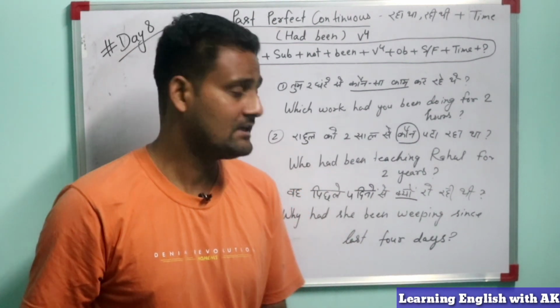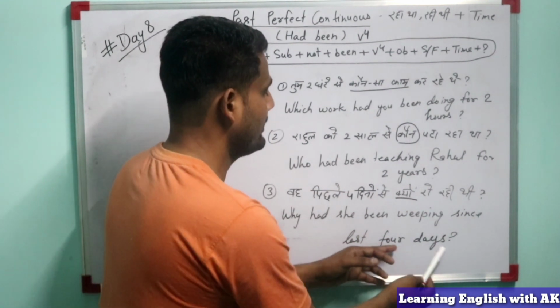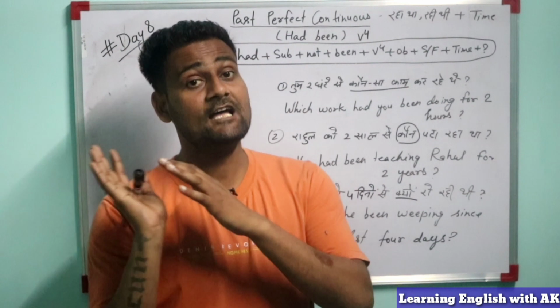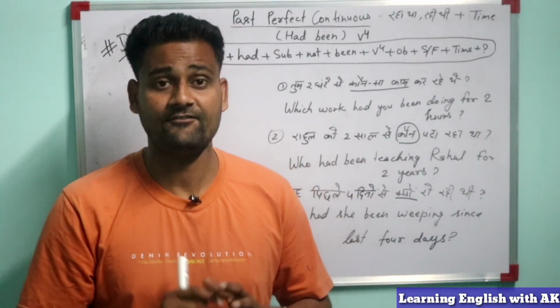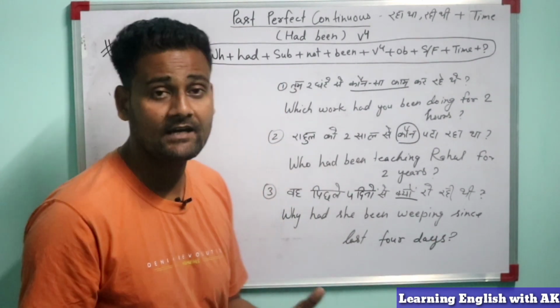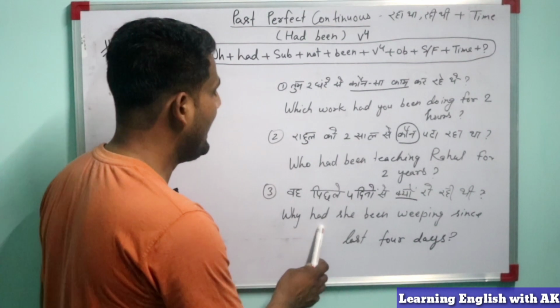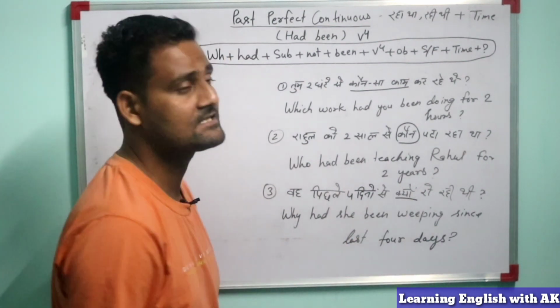So fourth form of this, weeping, and then since last 4 days. Since last 4 days, so means last 4 days we all know. So this is the definite time. So we will use since here. So how we made this sentence? Why had she been weeping since last 4 days?